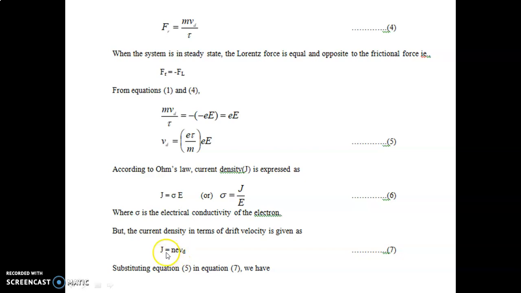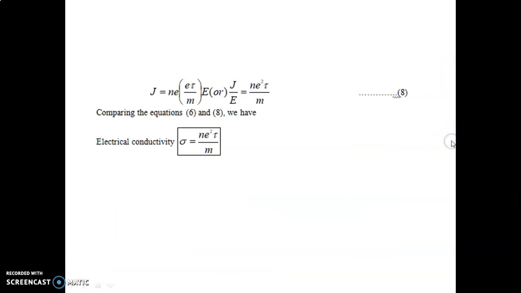Now we find the J value and substitute it in equation 6. Finally we are going to obtain the expression for sigma. J equals n e into Vd. In equation number 5 we have the value for Vd. We substitute the value for Vd in equation number 7. Finally, when we substitute the Vd value in the current density expression, we get this equation.